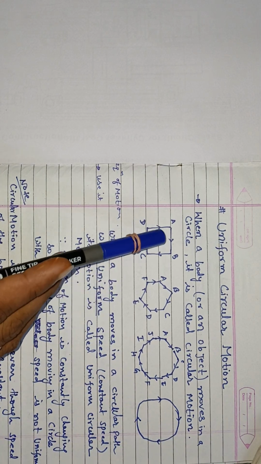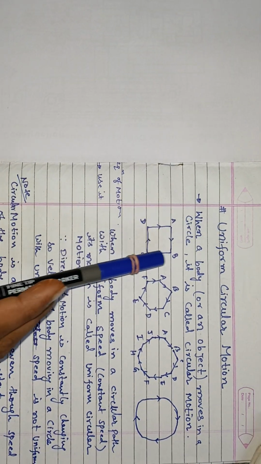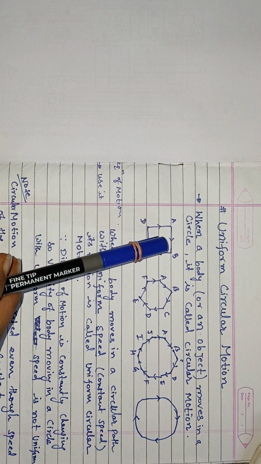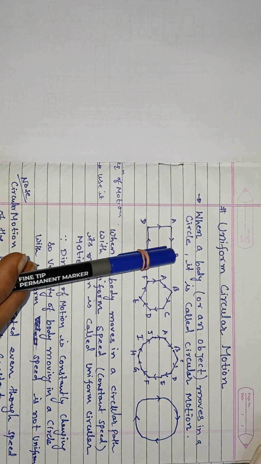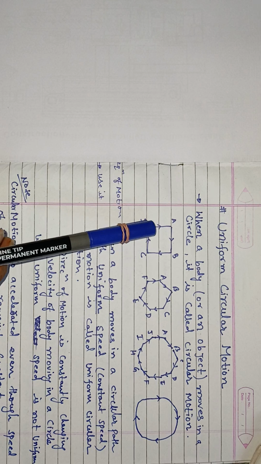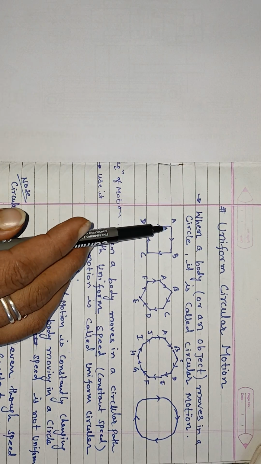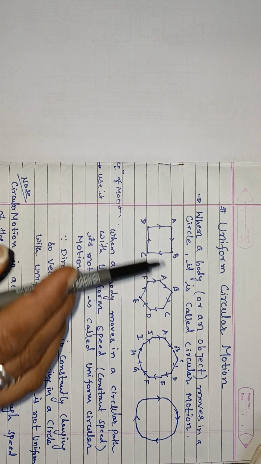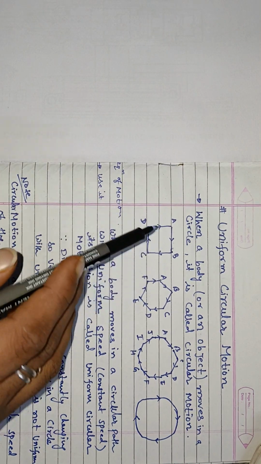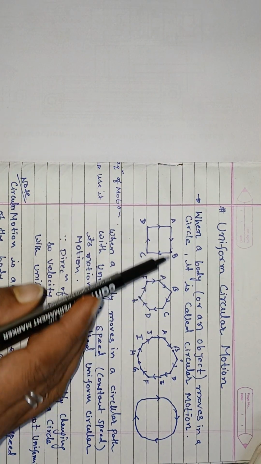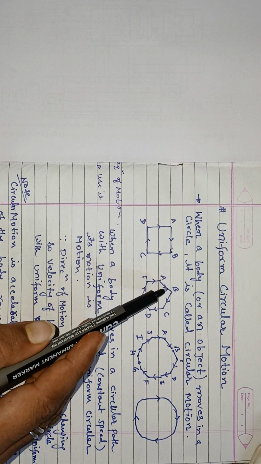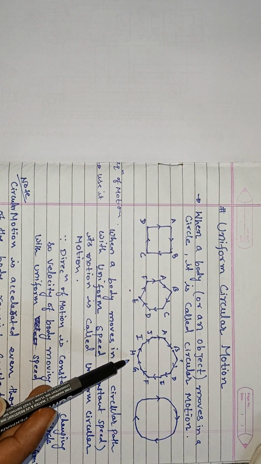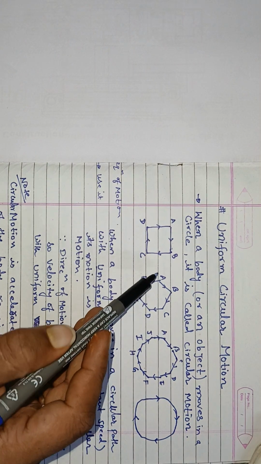Let's suppose a body is moving on a square track. This is a rectangular, or you can say a square track. When we increase the number of sides more and more, it becomes hexagonal and so on, up to every point.